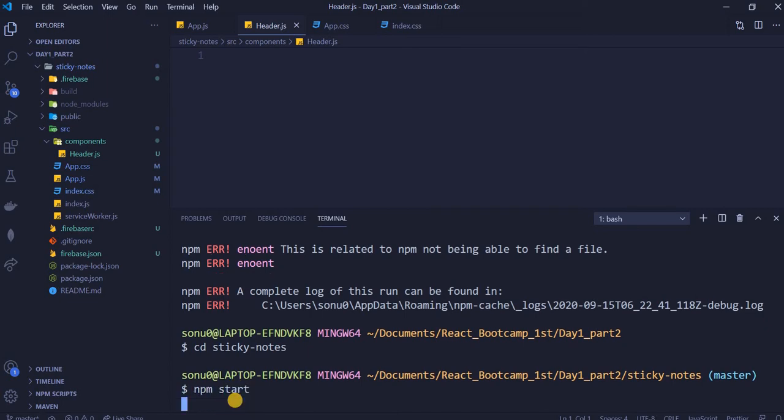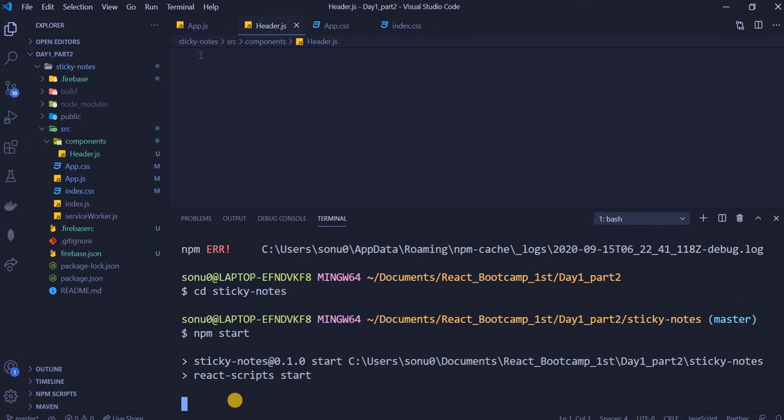So you have opened your project, you are in the project, you have created a components folder, and inside that header.js, right? Guys, speak up, there is no problem. Okay. I'm just starting the terminal.